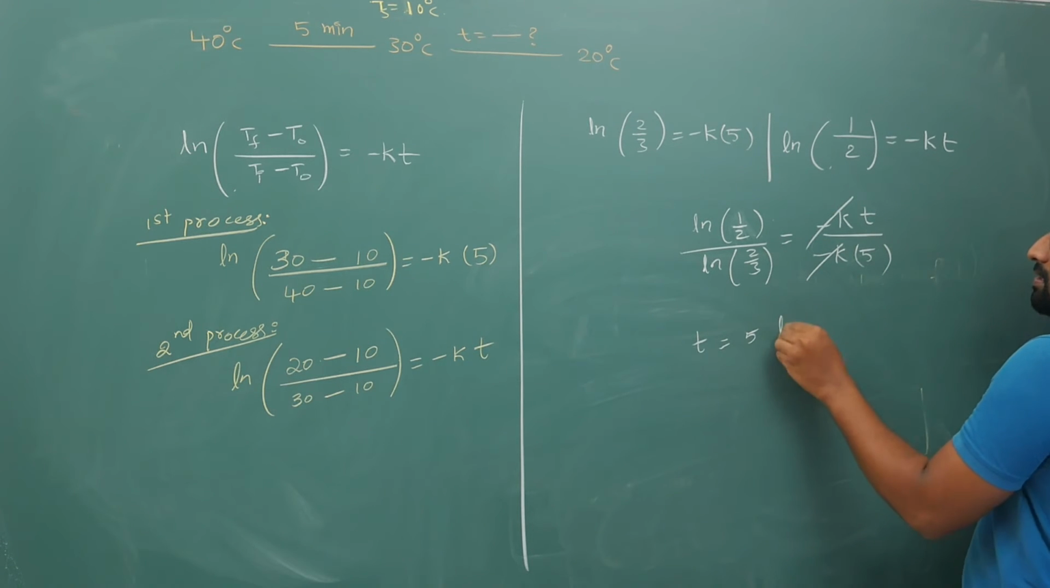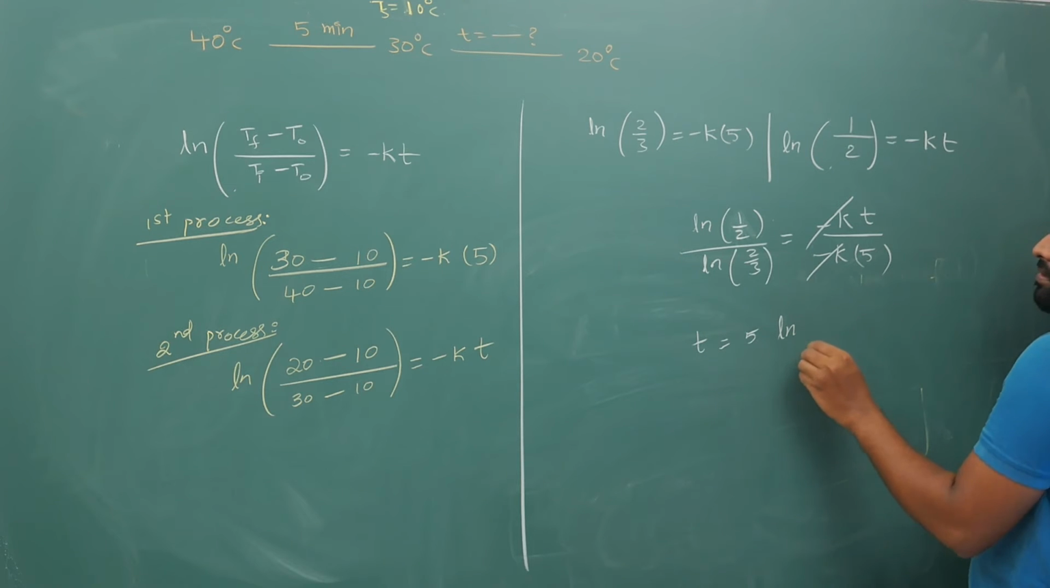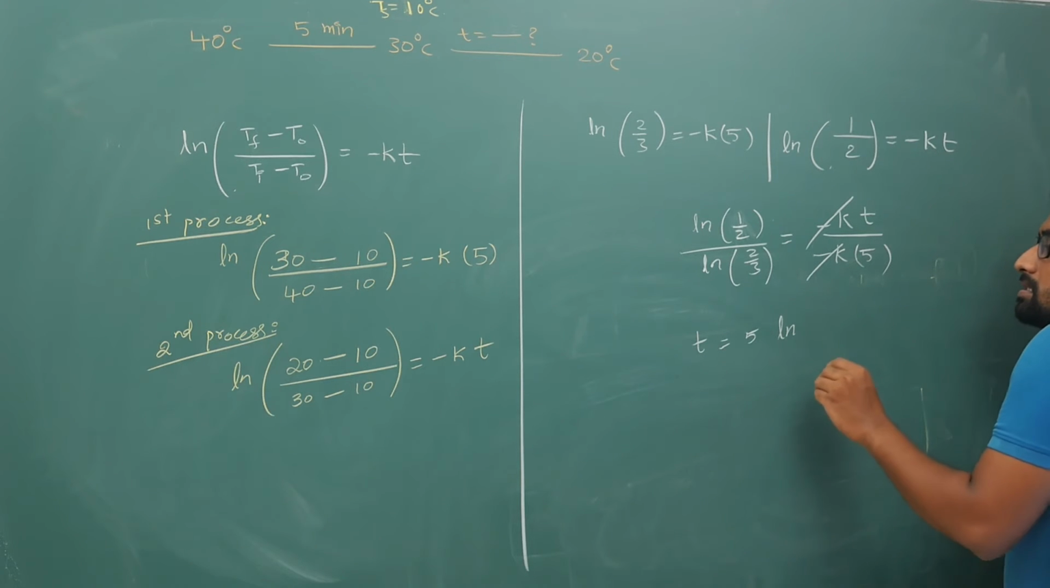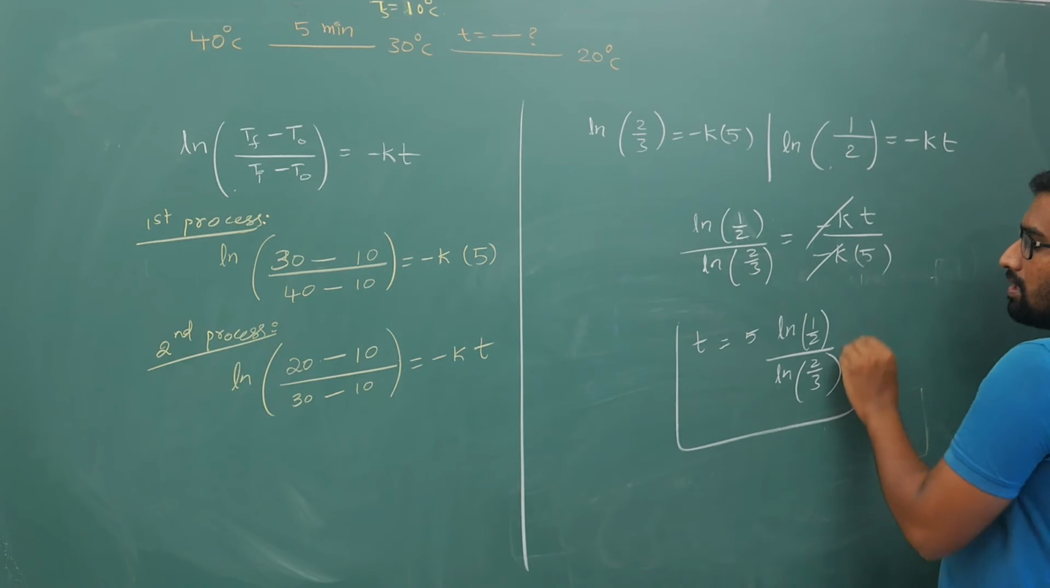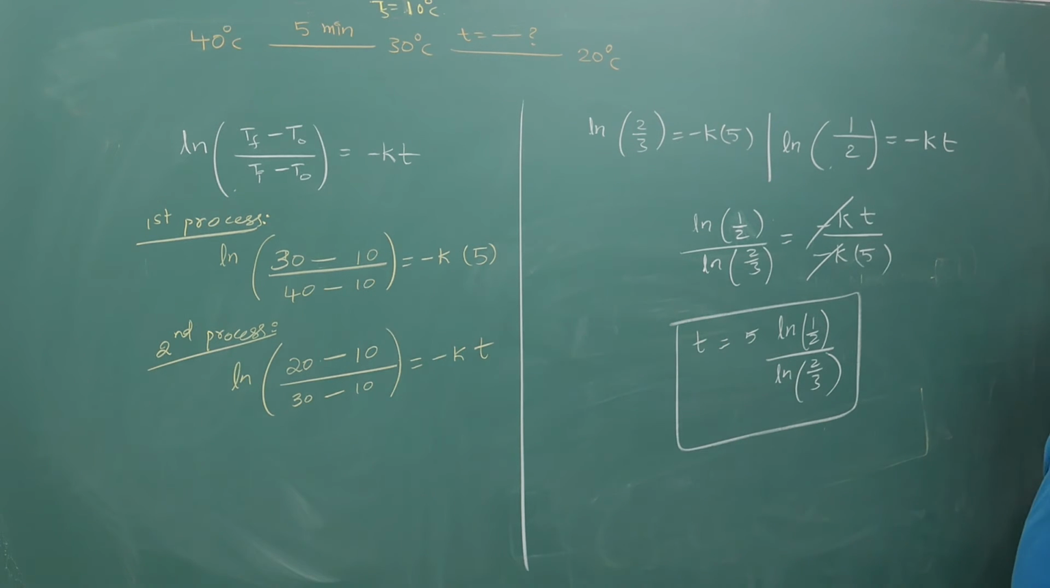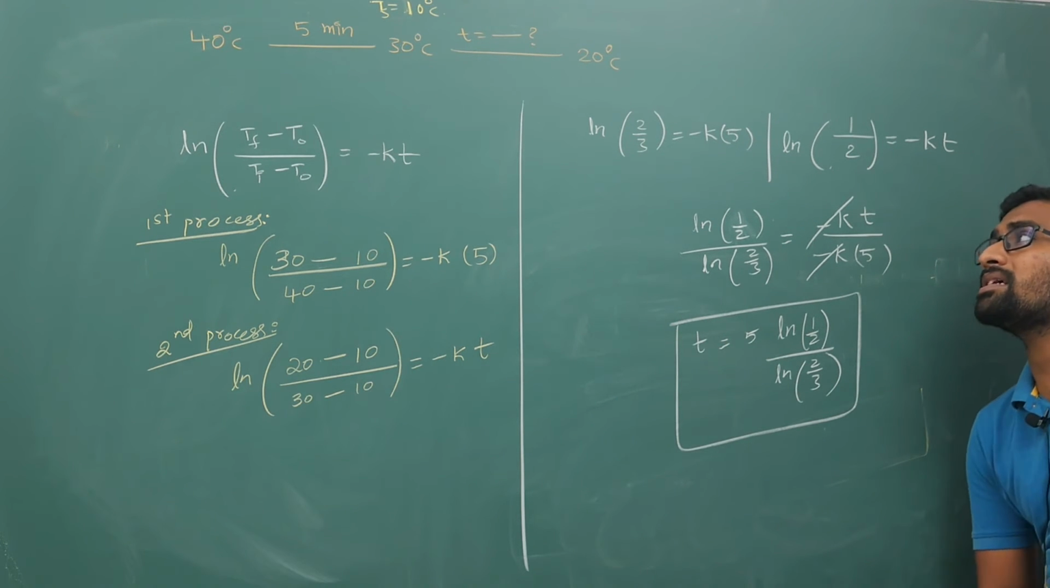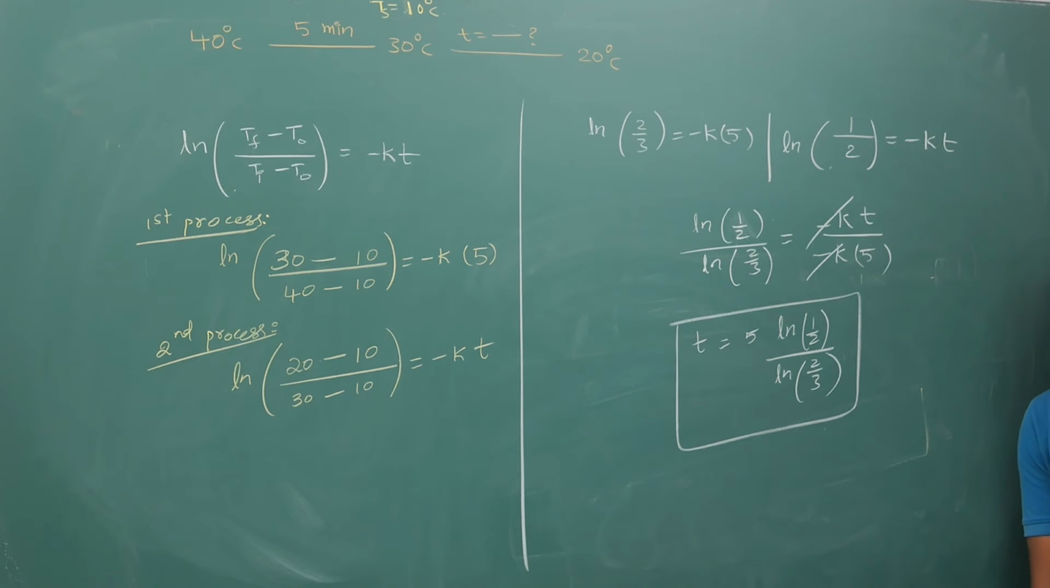Your T is 5 ln of 1 by 2 whole divided by ln of 2 by 3. Using logarithms you can further simplify. Now here your temperature difference range is only 10 degrees centigrade, so I am able to apply Newton's law of cooling. But if in the question I am giving you some 100 to 200 degrees centigrade, and you apply Newton's law of cooling, obviously you are going to get the wrong answers. Please do not do that.